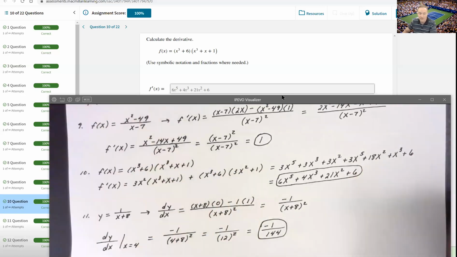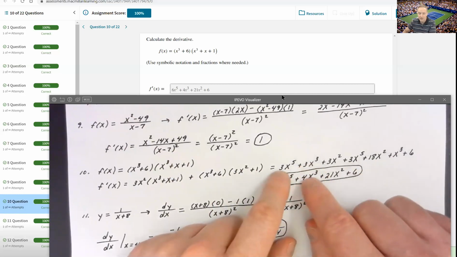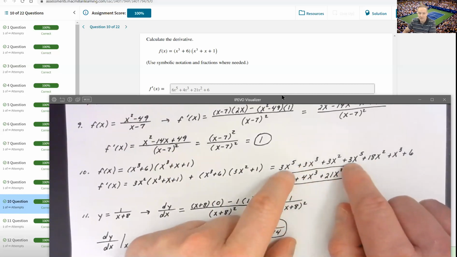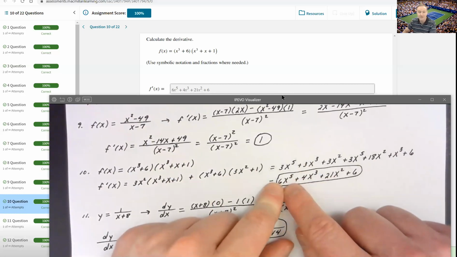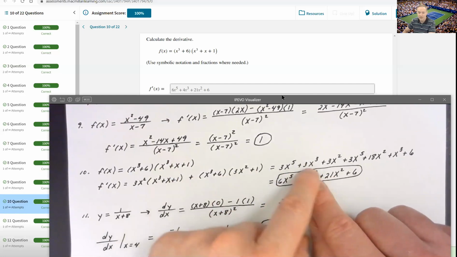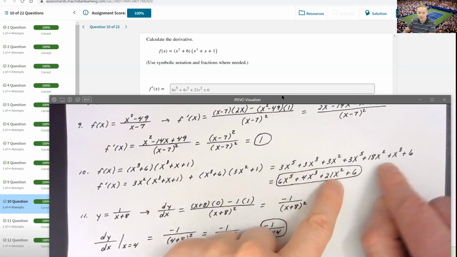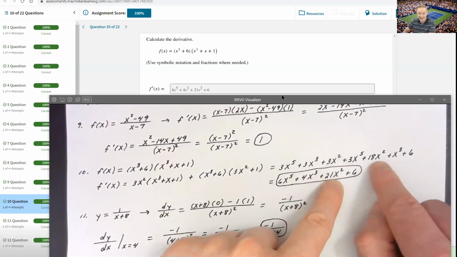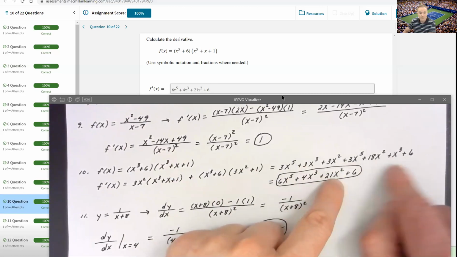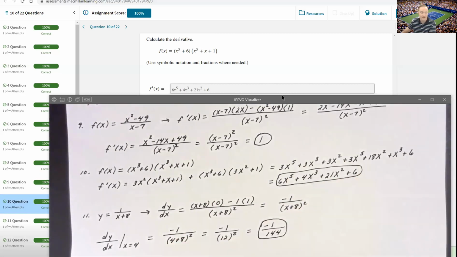Then, writing it in descending order, my highest powered terms first: 3x to the 5th plus 3x to the 5th is 6x to the 5th. My 4x cubed came from 3x cubed plus x cubed. My 21x squared came from the 3x squared plus 18x squared. And then there was only the one constant of plus 6. So that made it pretty nice there.